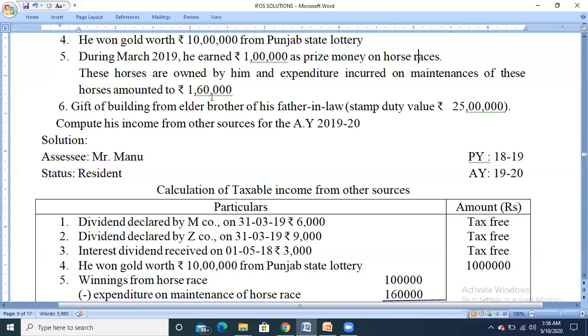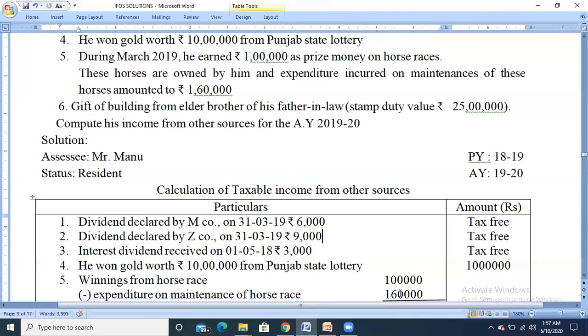So we have already discussed that no expenditure can be claimed against casual income, only the expenditure which has to be incurred by the assessee for maintenance of the horses. And such expenditure can be claimed only from the winnings from the horse races. So here the winning is 1 lakh rupees, but he is incurring expenditure of 1,60,000. So there is no income for him because the expenditure is more than the income. So no need of gross up. The winning from horse race is 1 lakh and the expenditure incurred by the assessee is 1,60,000. So the balance is a loss of 60,000 rupees, and that 60,000 rupees will be carried forward to the next year.